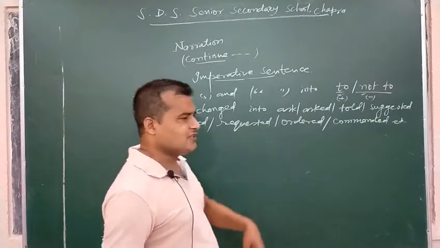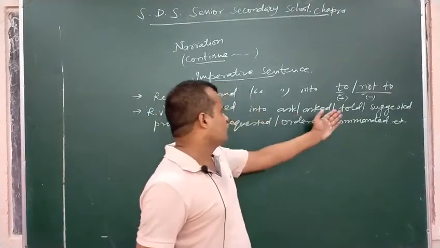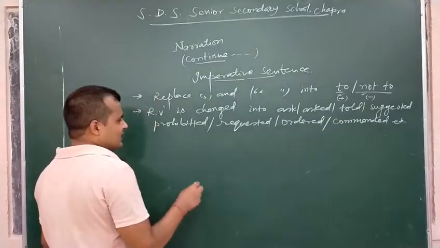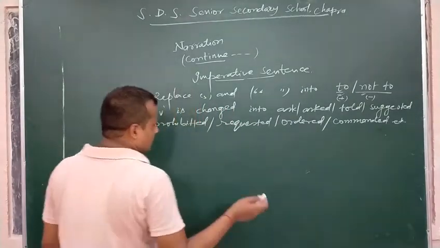Here asked and told mean simply the same. He asked me to do the work means he told me to do the particular work.